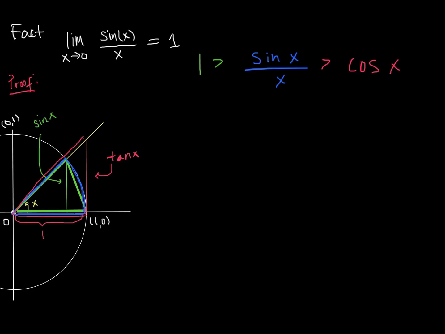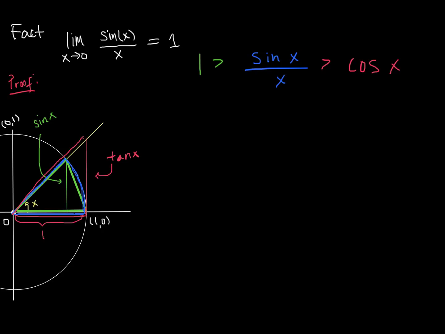All right, so to apply the squeeze theorem, we have the first part, which is the functions, one being greater than another being greater than another. And the second part of the squeeze theorem, remember, is to actually find the limit as x approaches 0 of 1 and the limit as x approaches 0 of cosine of x.